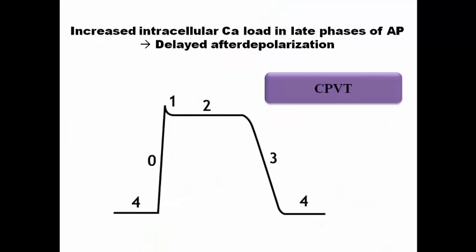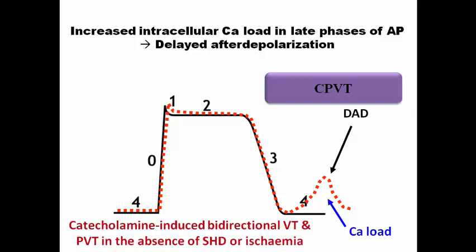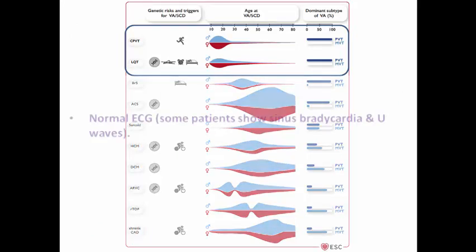So the net result is that there is an increased intracellular calcium in the late phase of action potential, resulting in delayed afterdepolarization due to the calcium overload. This increases the risk of catecholamine-induced bidirectional VT and polymorphic VT in the absence of structural heart disease or ischemia. So here, exercise and emotional stress, which cause sympathetic stimulation, can result in ventricular arrhythmia. The common age of incidence is in the first and second decade, characterized by polymorphic VT.